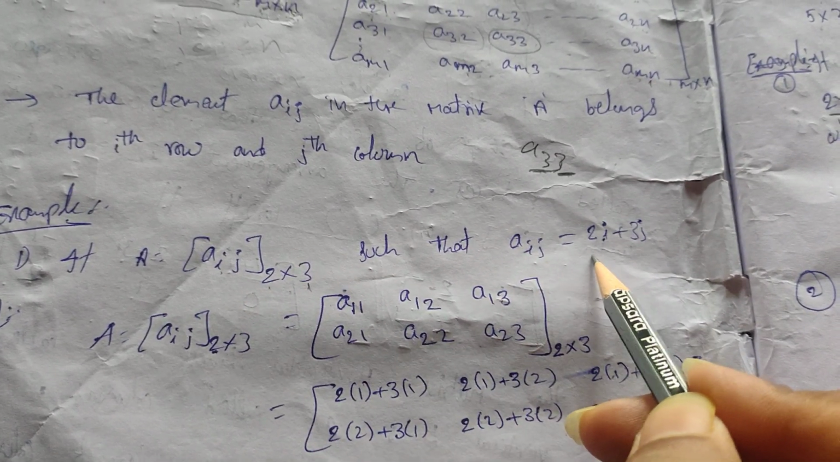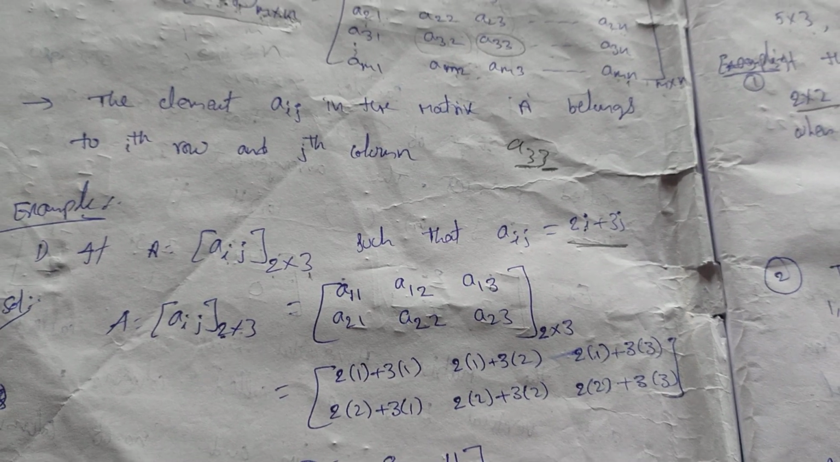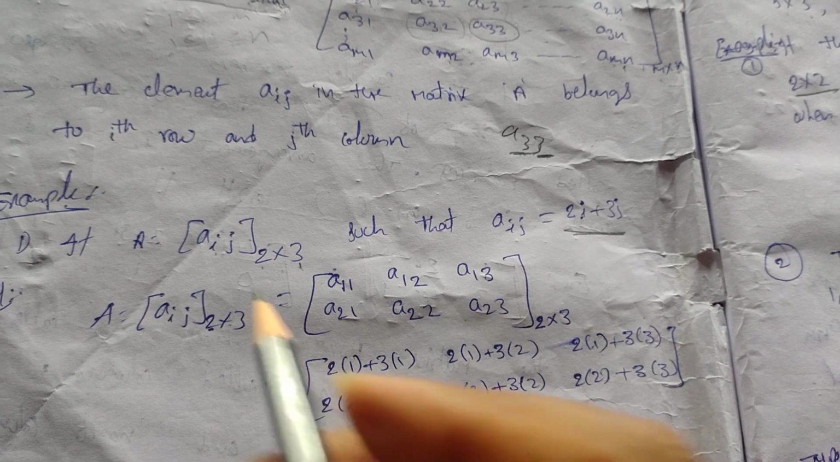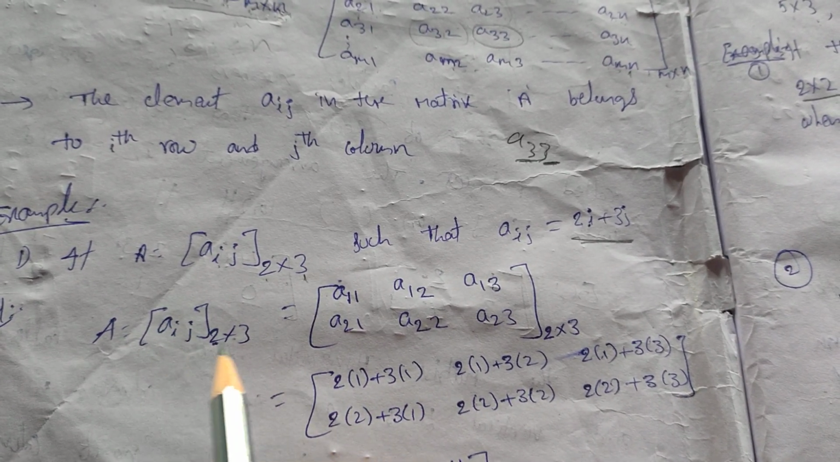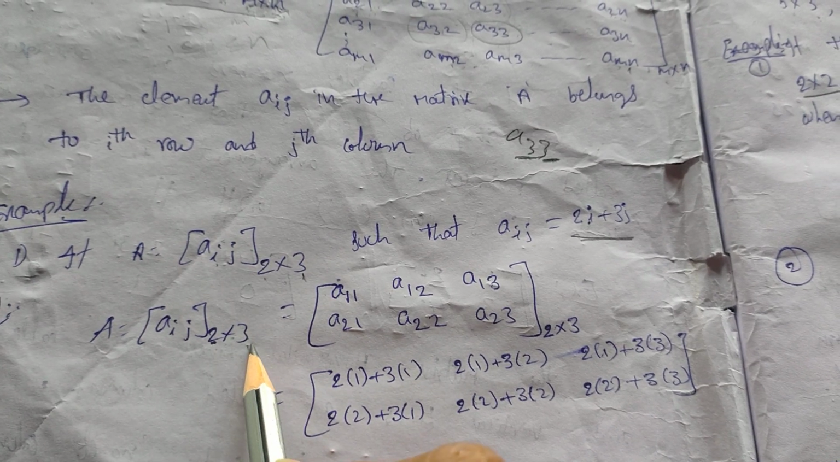Here the condition they gave is 2i plus 3j. With 2i plus 3j we have to write all the entries of that matrix. So first, how to write this [aij] 2 by 3? It means here we have to write 2 rows and 3 columns.